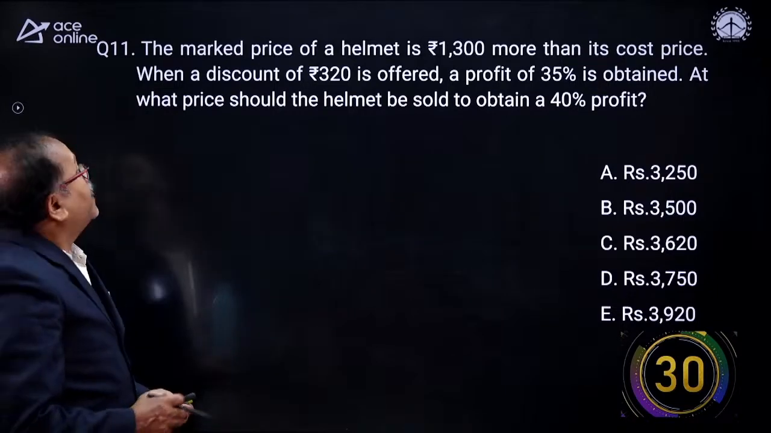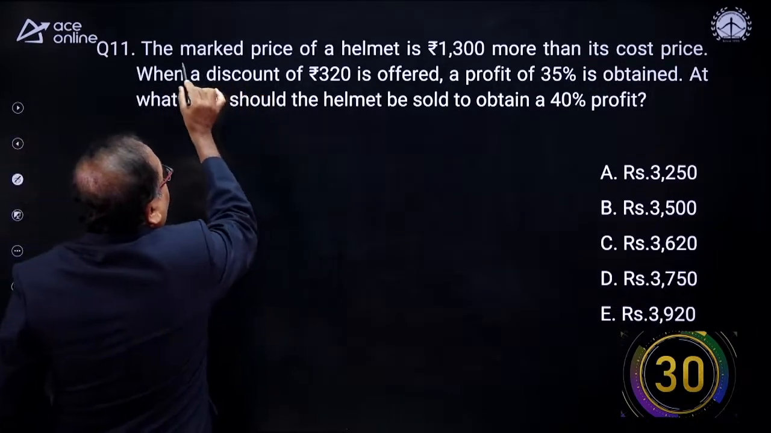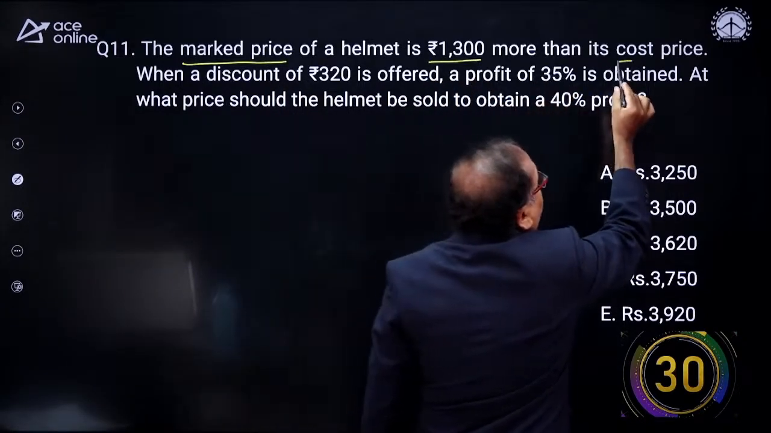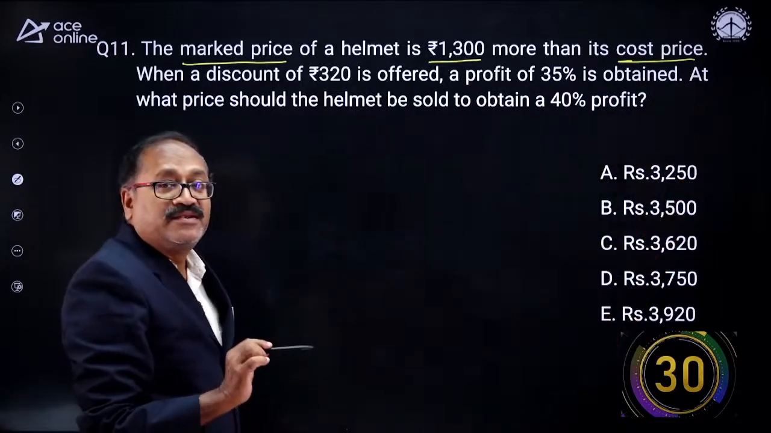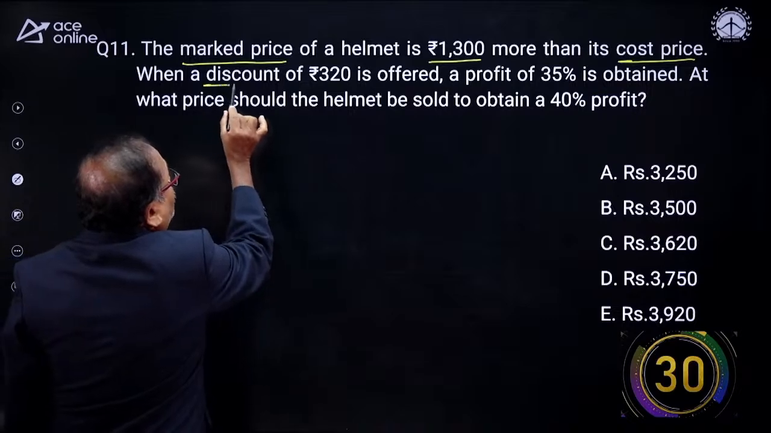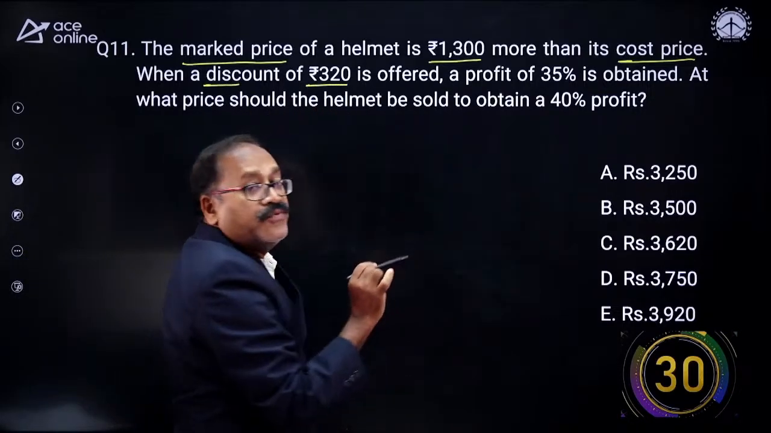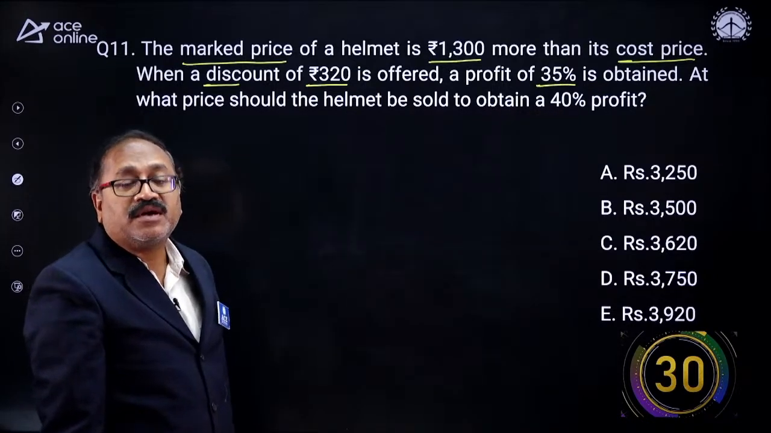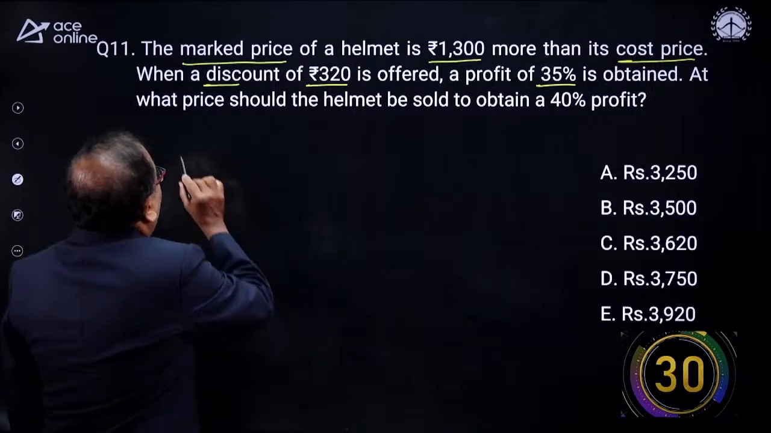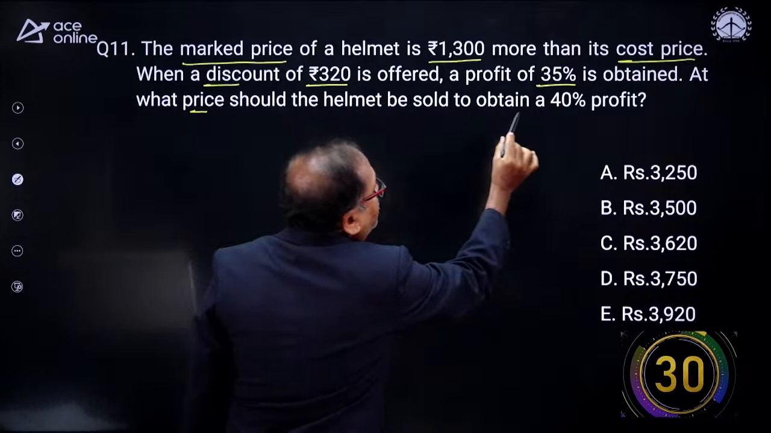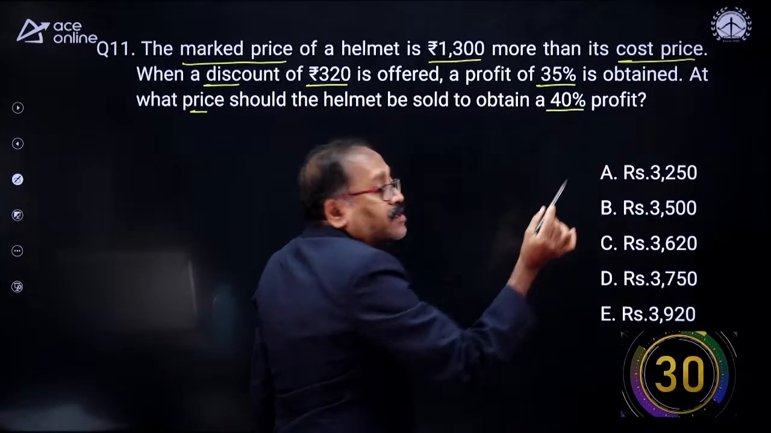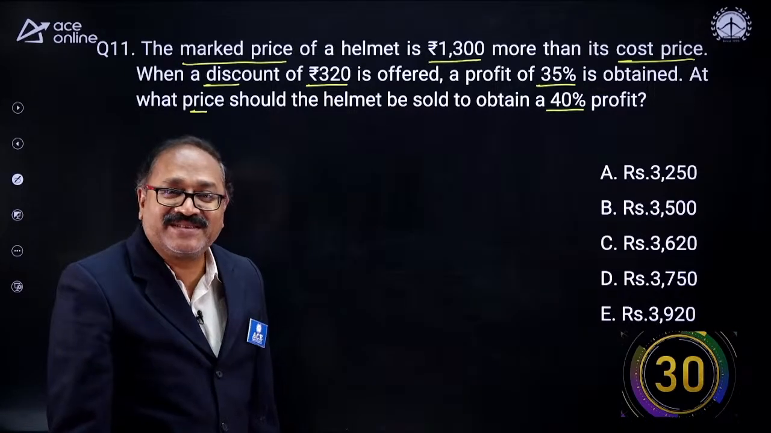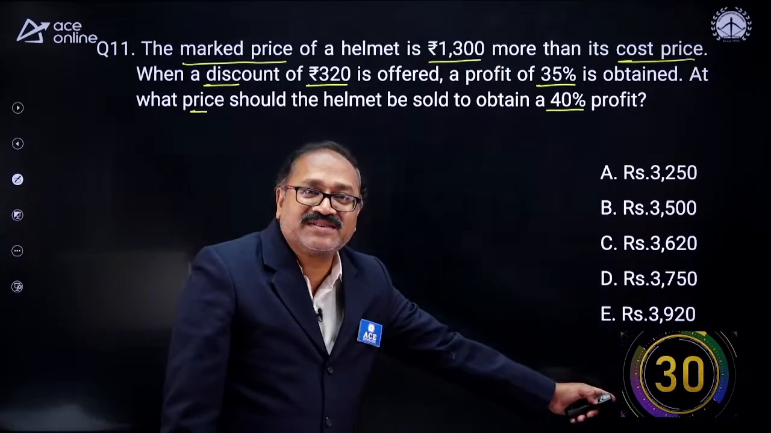See here, question number 11. The marked price of a helmet is rupees 1,300 more than the cost price. It's an easy question. Take it in a very lighter way. When a discount of rupees 320 is offered, he made a profit of 35%. At what price should the helmet be sold to obtain a 40% profit? Easy question, my friends. Your 30 seconds starts now.